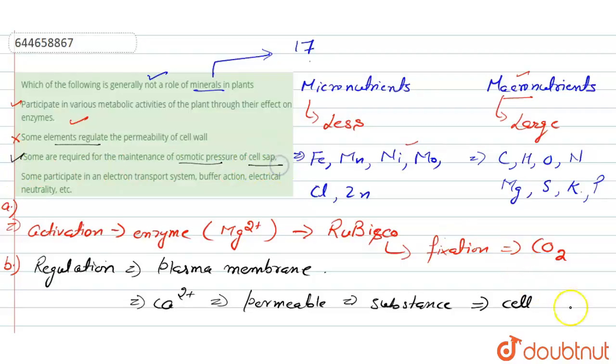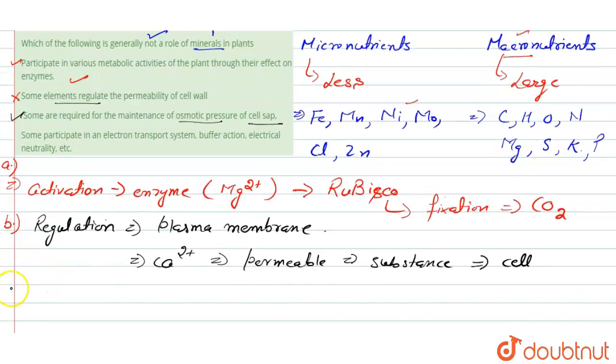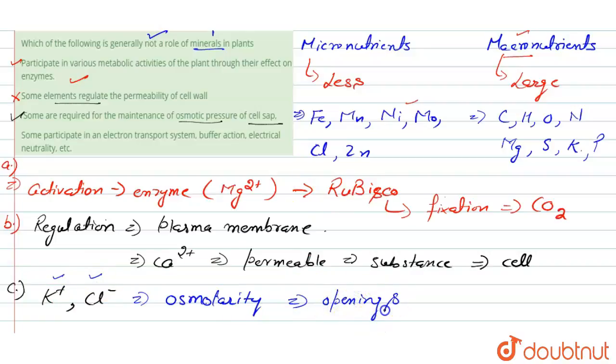Elements such as potassium ion and chloride ion are required for the maintenance of osmolarity in the cell, and both also participate in the opening and closing of stomata. So this one is also a correct statement.